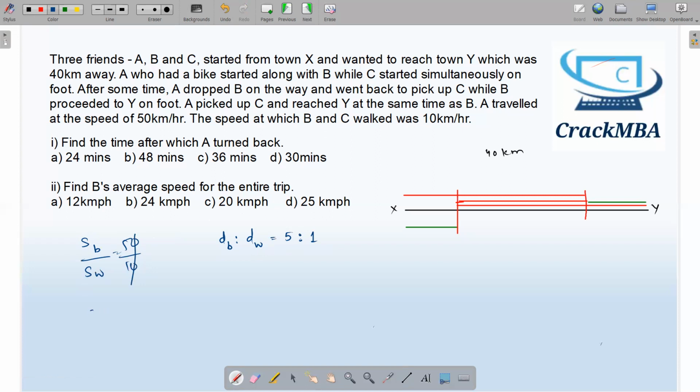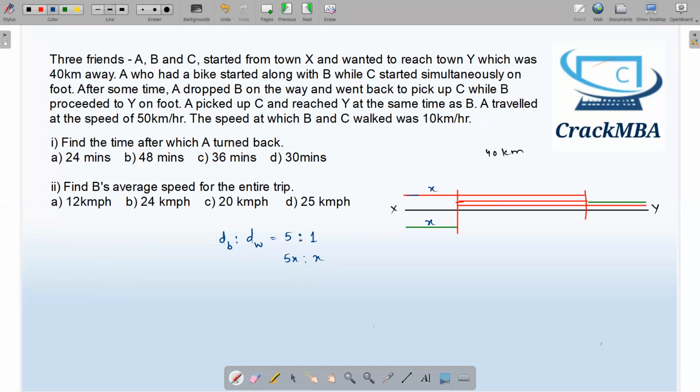And distance is directly proportional to speed. So whatever ratio I get in speed, the same ratio I will get in distance also. So the distance ratio is 5:1. I will write this as 5x is to x. When the person who is walking travels x kilometer, at that time the person who is on bike will travel 5x kilometer, and the pattern of this 5x kilometer will be like this.